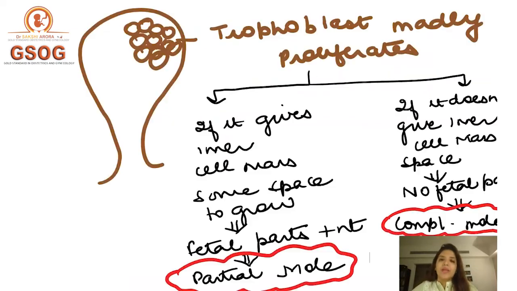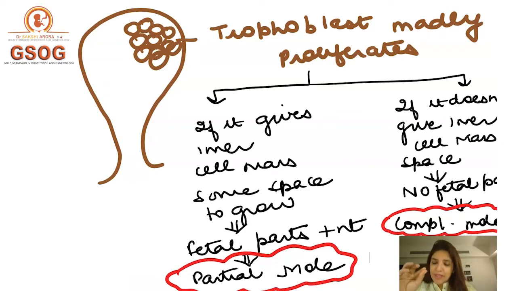Okay, now as I told you, what is happening in molar pregnancy is that the trophoblast is madly proliferating. So if you remember the structure of a blastocyst,